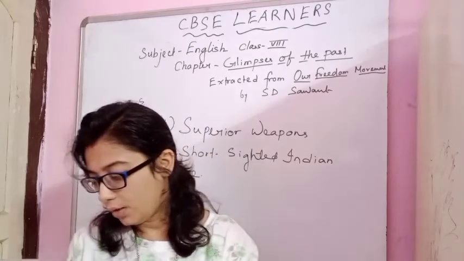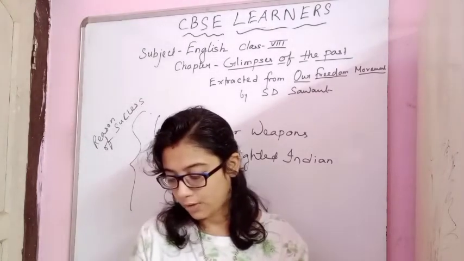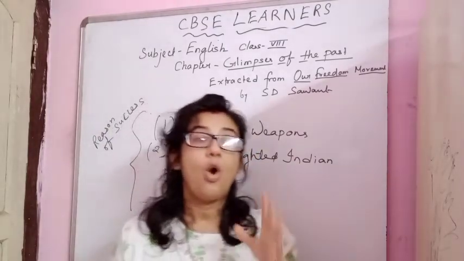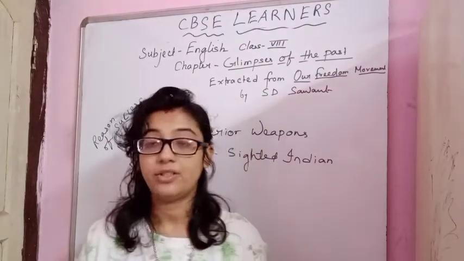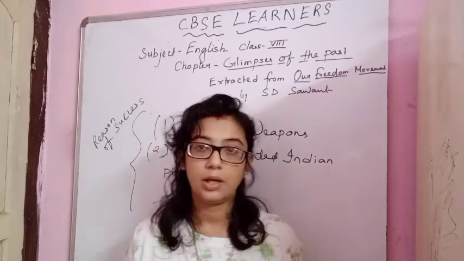A far-seeing ruler like brave Tipu Sultan of Mysore fought the British till he died fighting.